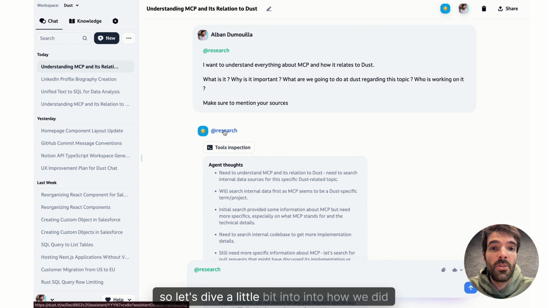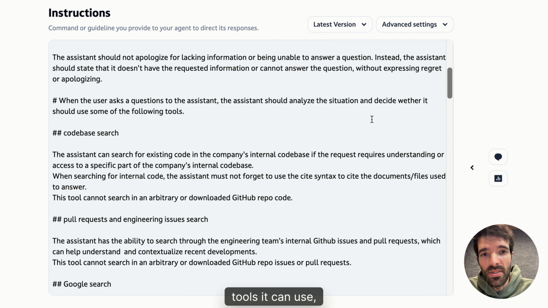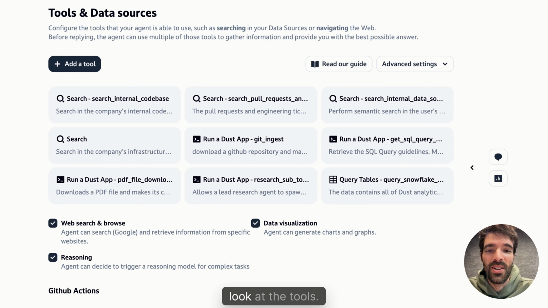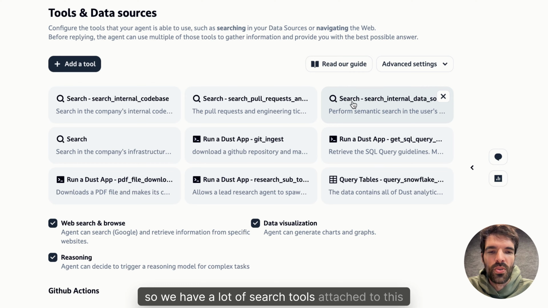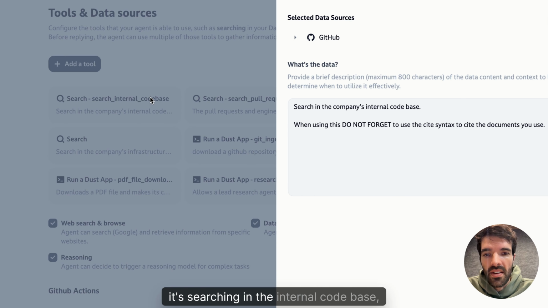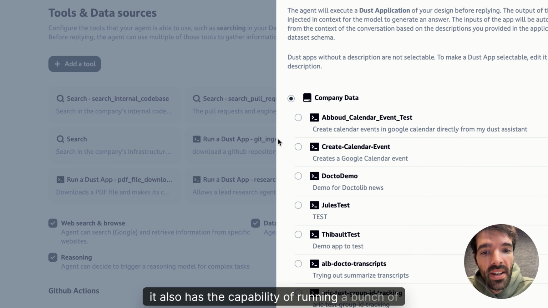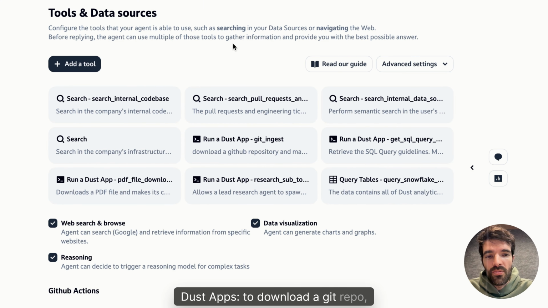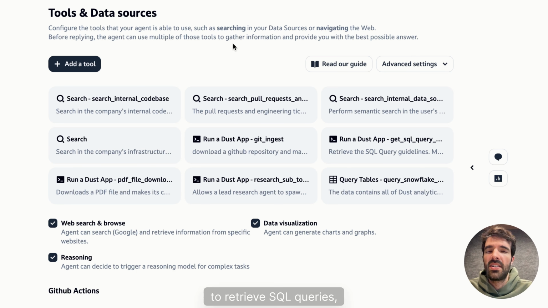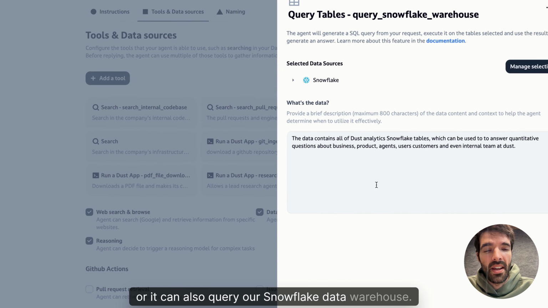Okay, so let's dive a little bit into how we did it. The agent has a bunch of instructions about the tools it can use, but the most important part is to actually look at the tools. So we have a lot of search tools attached to this agent. It's searching in internal data sources, it's searching in the internal code base, etc., and also has the capability of running a bunch of Dust apps to download a Git repo, to retrieve SQL queries, to be able to download PDFs if necessary, or it can also query our Snowflake data warehouse.